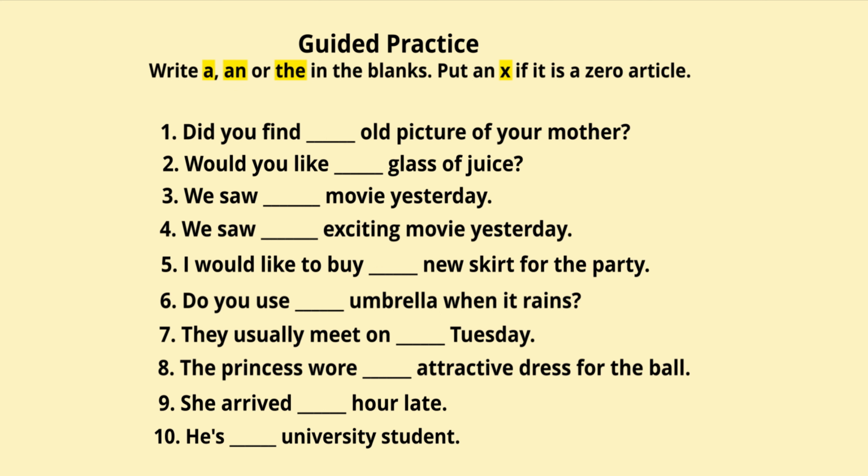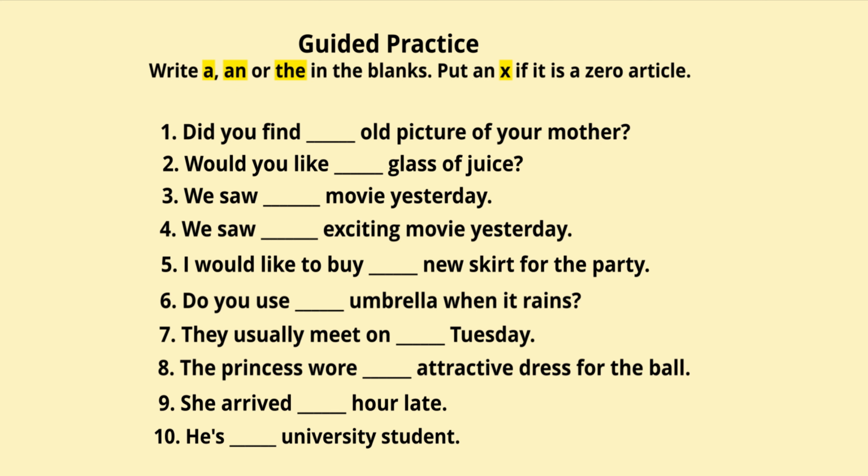The second one, would you like dash glass of juice? So what do you say? Would you like a glass of juice? We saw a movie yesterday. I have added something before the movie. Then what does that become? We saw an exciting movie yesterday. Because exciting has a vowel sound, we have to use an. We saw an exciting movie yesterday.